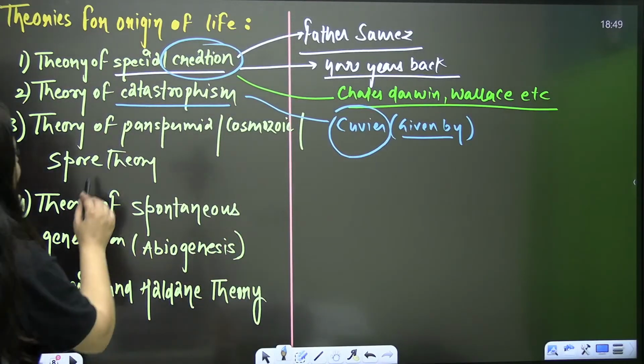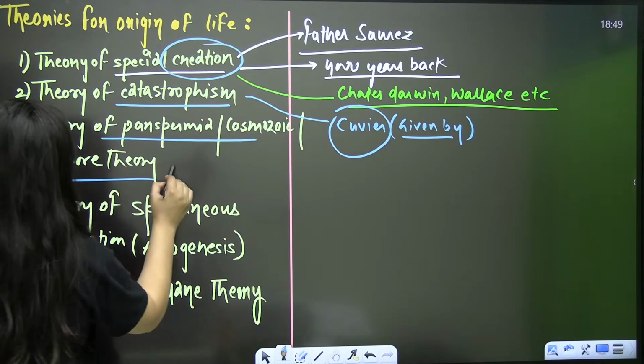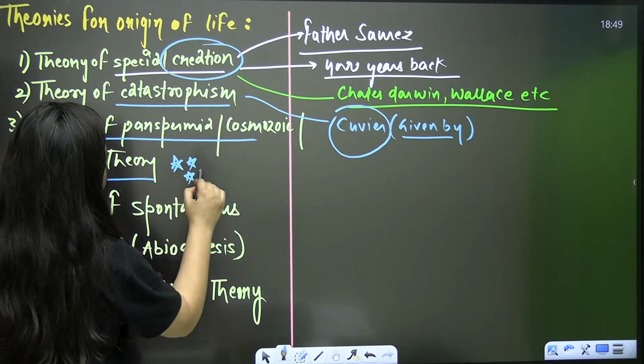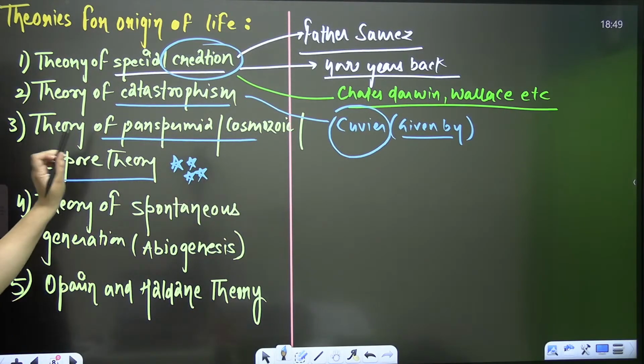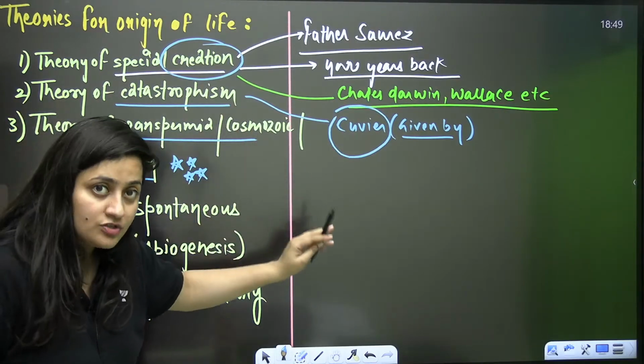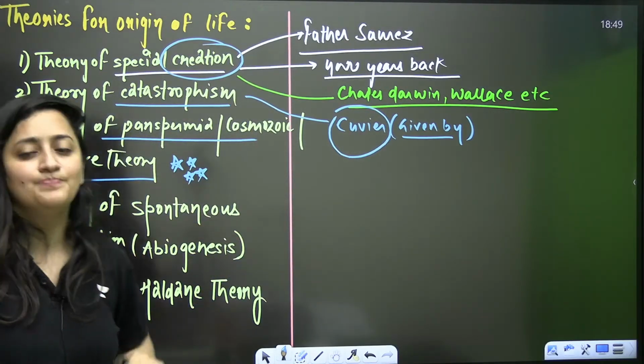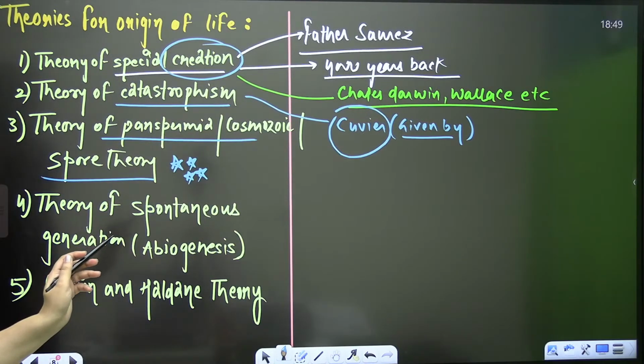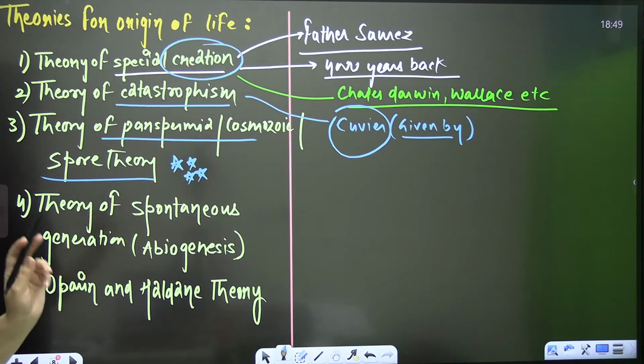Now next is very important, and still some astronauts believe in this theory. That is the theory of panspermia, also known as cosmozoic theory, also known as spore theory. It is important. As per this theory, some scientists believe that life came to Earth from other planets or the stars.